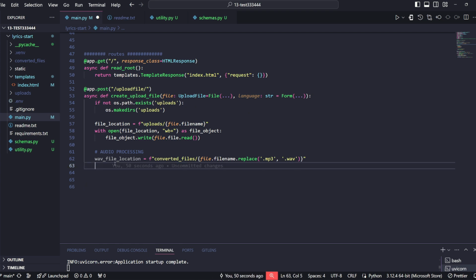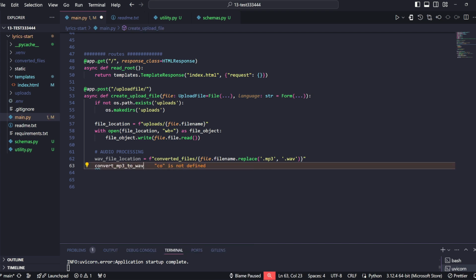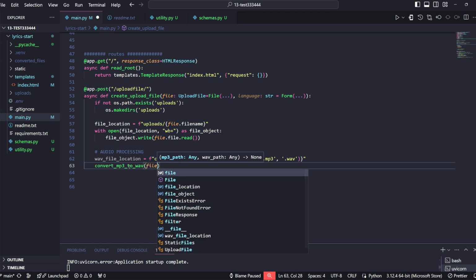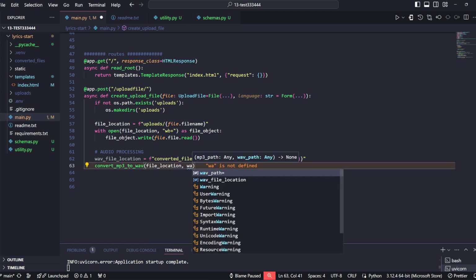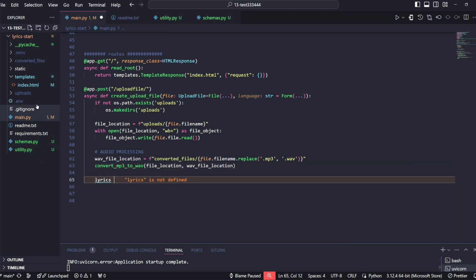So now we will actually use one of the functions from utility.py that will do the conversion. Sorry, not transcription, conversion. So now we can call this function convert mp3 to WAV, and we will give it the file location, and we will now also give it the WAV file location. Then after it's been successfully converted and stored in our converted files folder, we want to extract the lyrics.